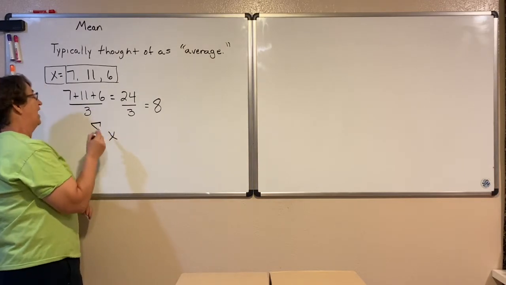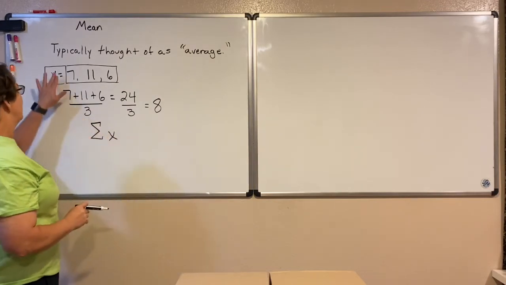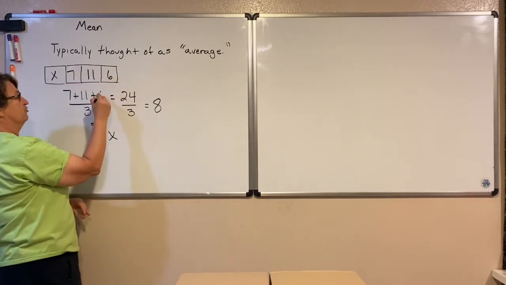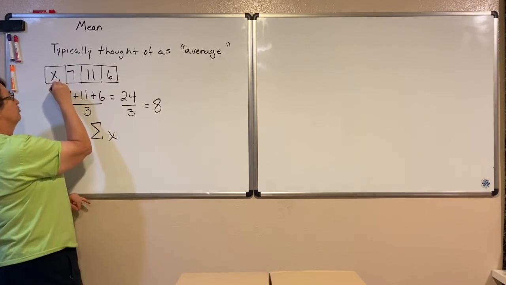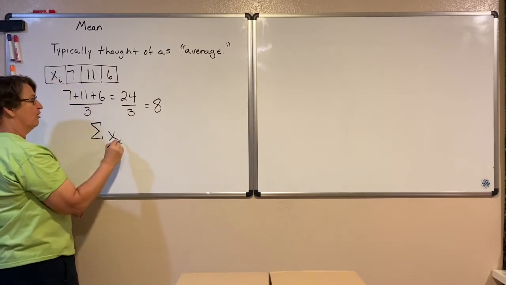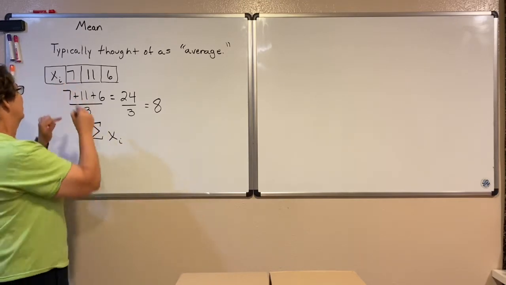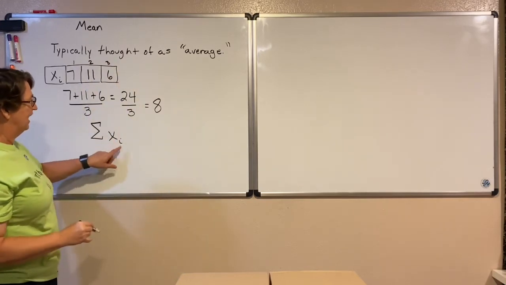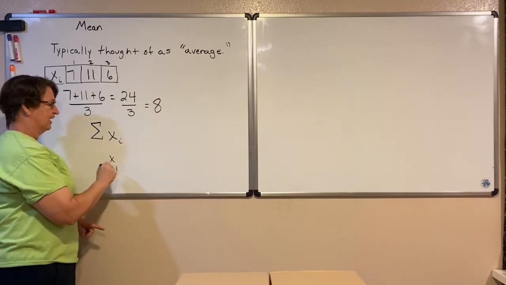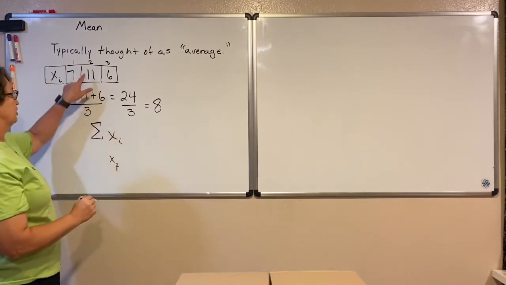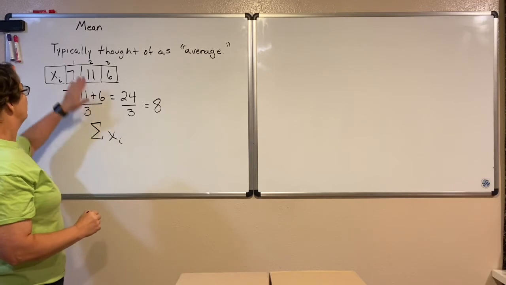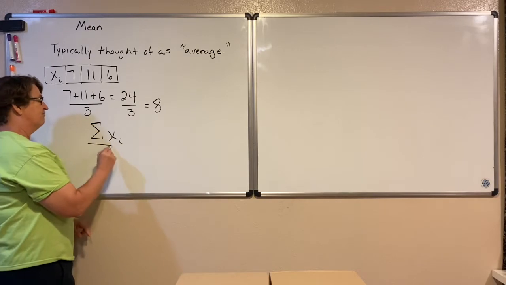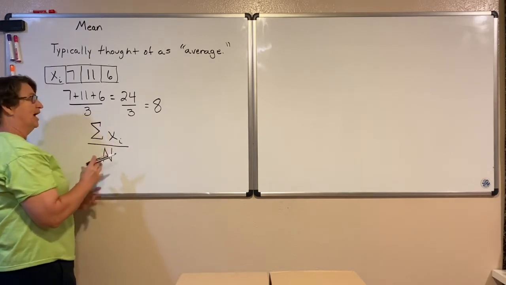So I'm going to show that. I'm adding up all my x values. Now, in order to differentiate between the 3 of them, there's 3 x values. To differentiate between them, a lot of times we'll put another little variable down here called i. And i just says, well, he's the first one, he's the second one, he's the third one. So the first x would be x of 1. The second x would be x of 2. And that would just mean that 11 there. So this big fancy thing just says I add up all my x values and then I divide by the number within my group.